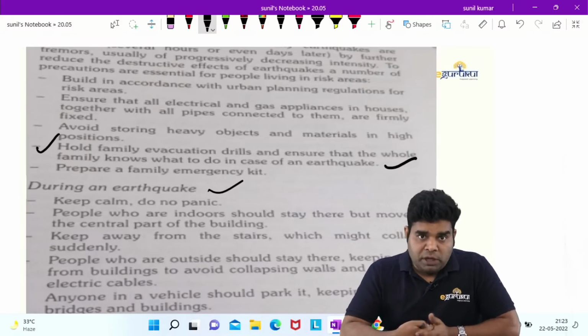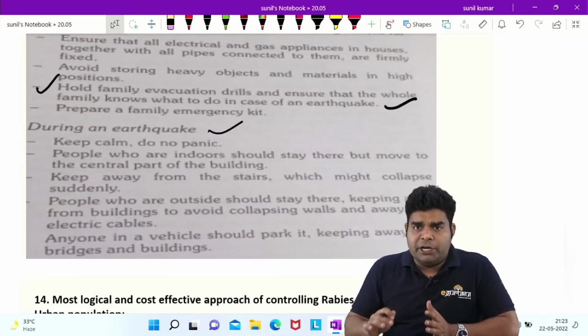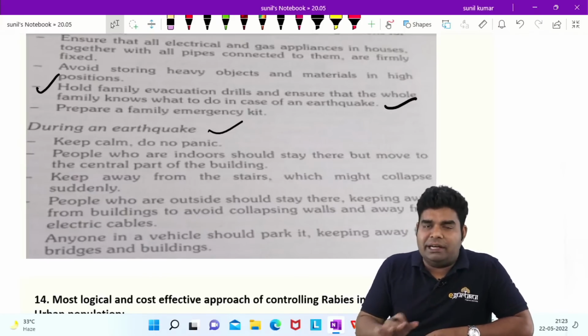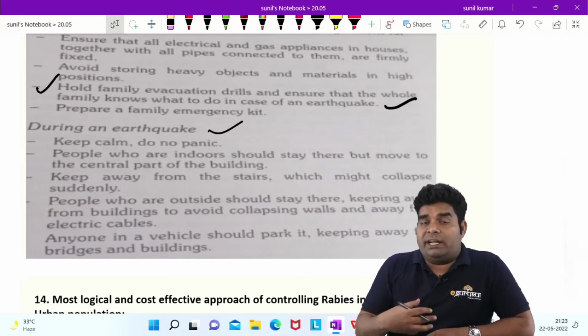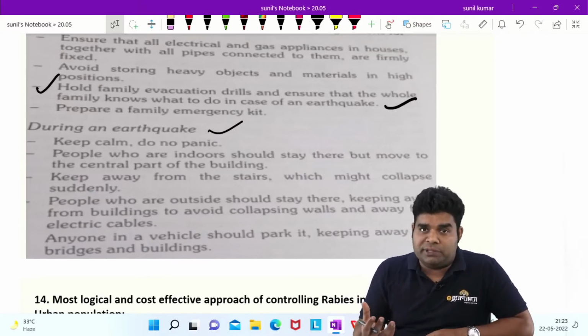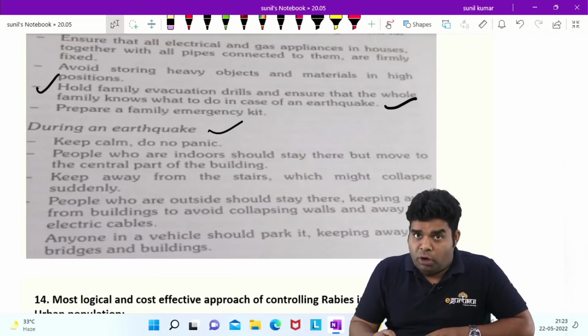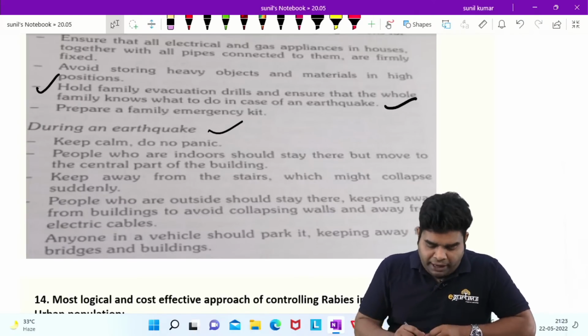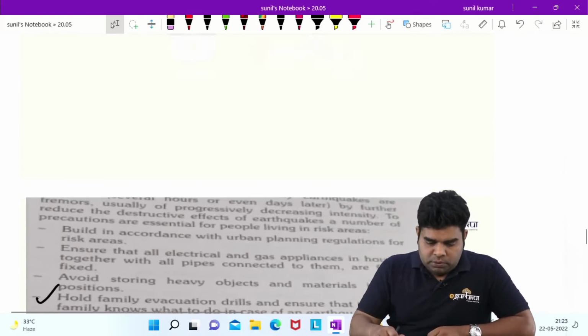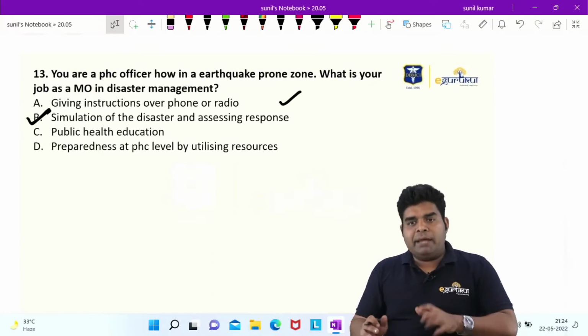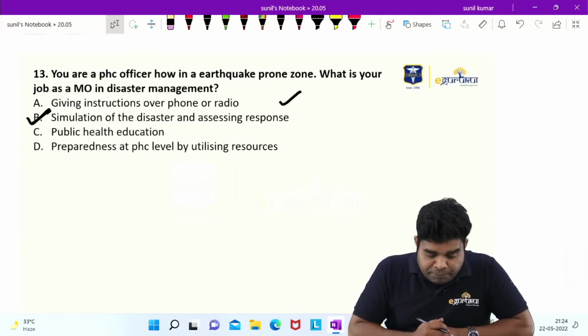Now, during the earthquake, they have not written clearly that as a medical officer or as a doctor, you have to give information on radios and all. But practically, we do give information on radios during earthquakes. Of course, I have not given that information anytime, but that's the usual protocol.